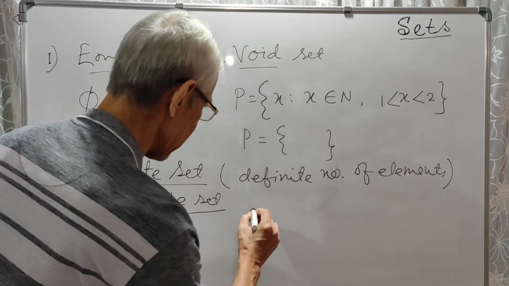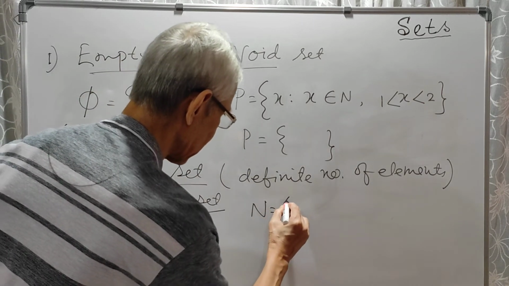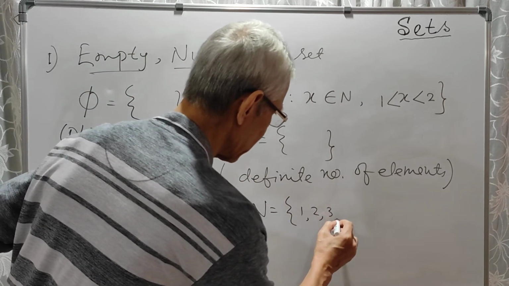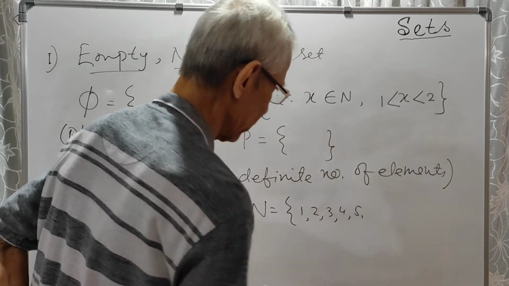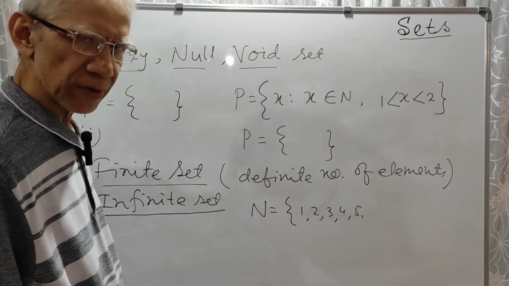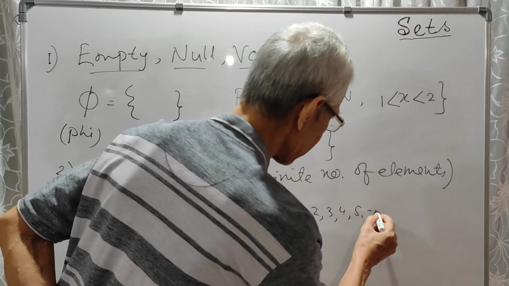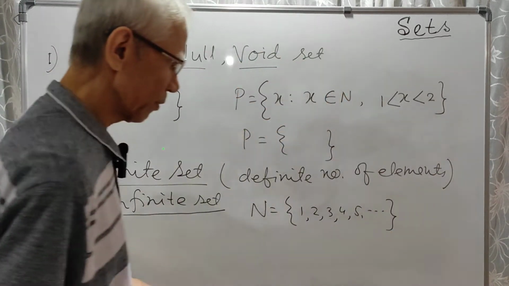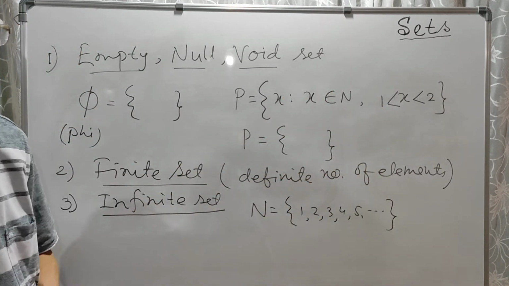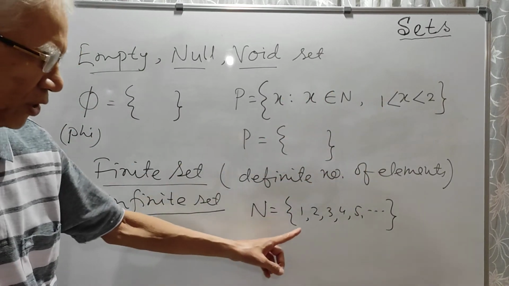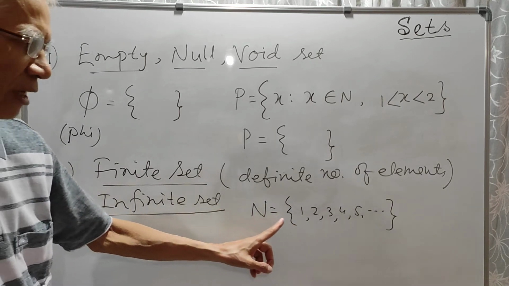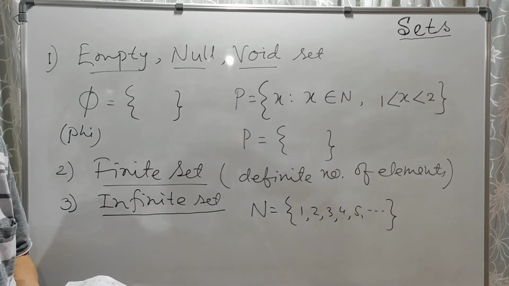For example, the set of natural numbers 1, 2, 3, 4, 5, also called the set of counting numbers, and so on. Starting from 1, it goes on endlessly. There is no end to it. So this is an infinite set, because it has an infinite number of elements.